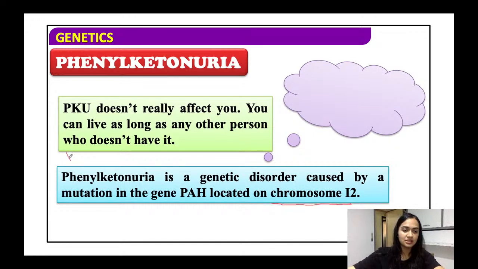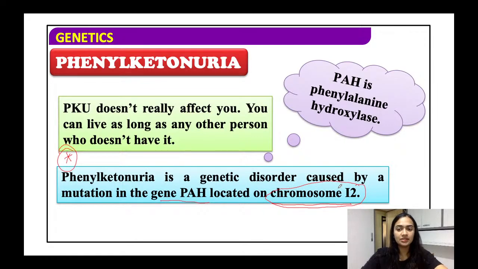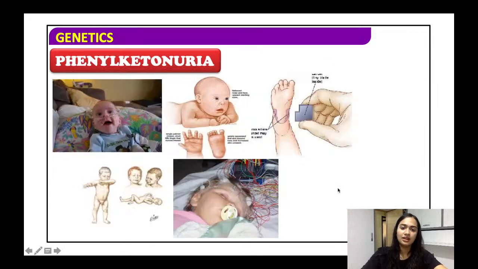This can be asked as a question. Please learn this entire line: phenylketonuria is a genetic disorder caused by the mutation in the gene PAH located on chromosome 12. Fine. PAH is phenylalanine hydroxylase.